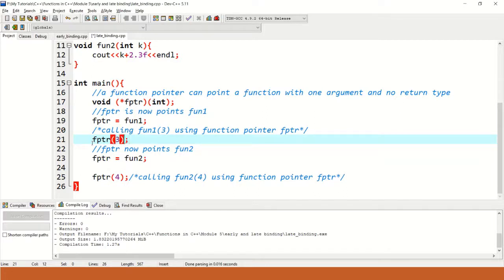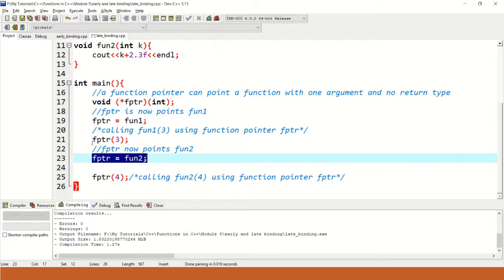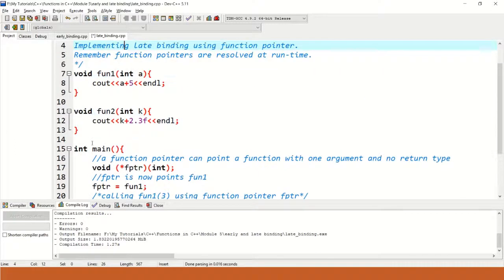That's why when we call fun1 using a function pointer, the call is resolved at runtime. That's why it is called late binding. Similarly, at the next step, we assign the address of another function, because fptr can point to a function with an integer argument and return type void, and fun1 and fun2 both satisfy this criteria.